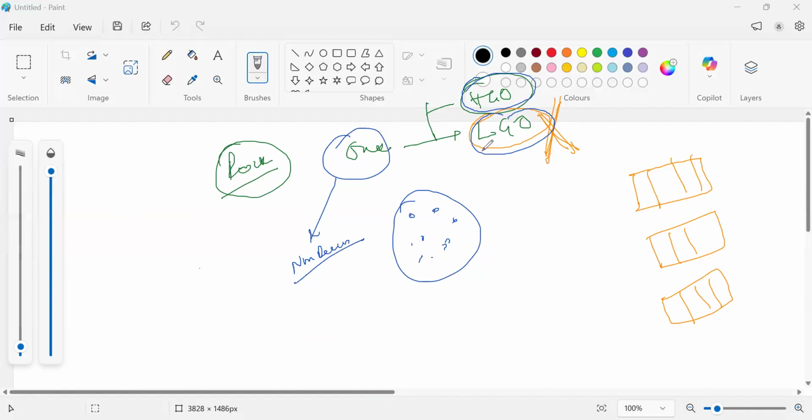Can we use this low grade ore? Yes, we can use this low grade ore. Low grade ores are extremely financially not viable. 2% or 3% of the metals are there.